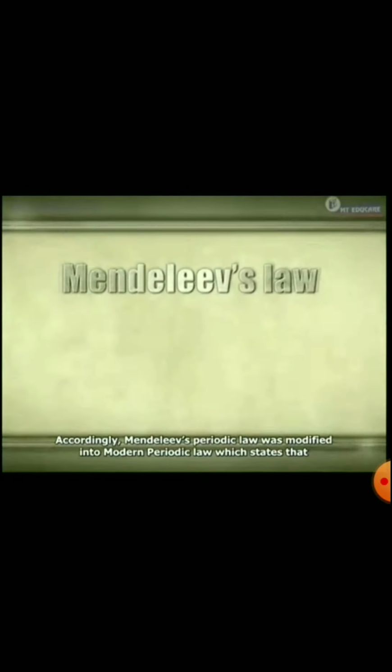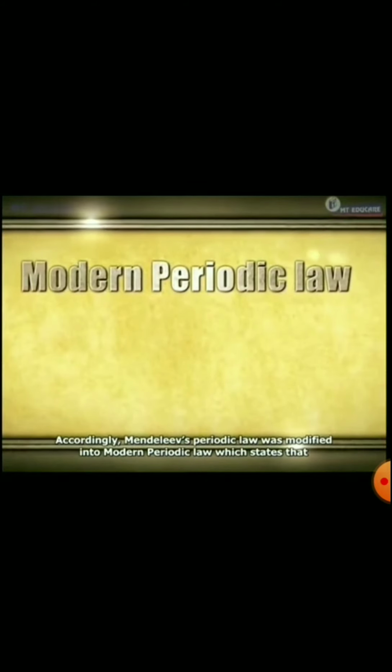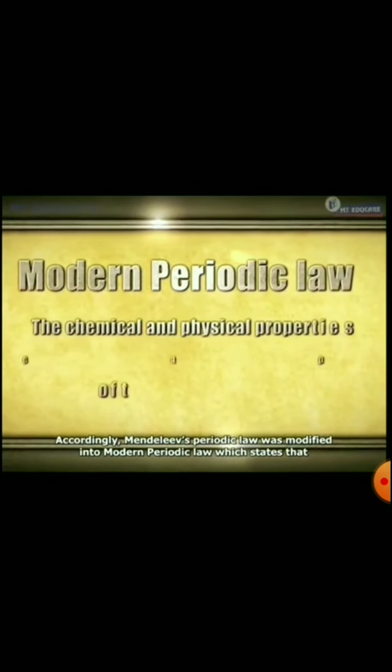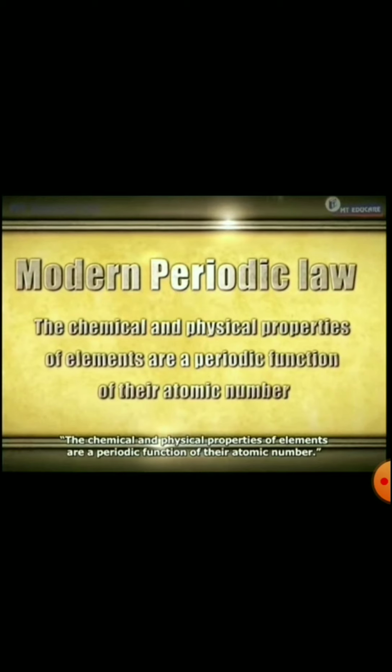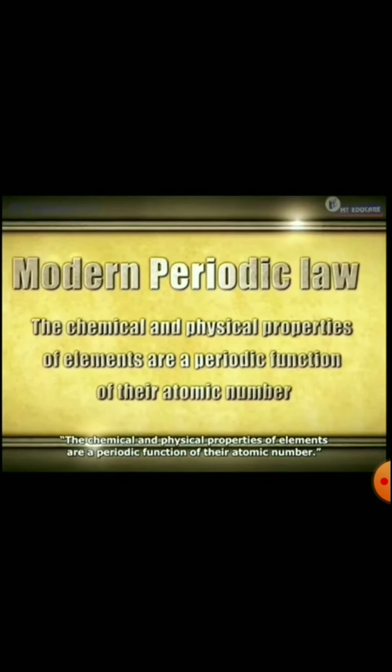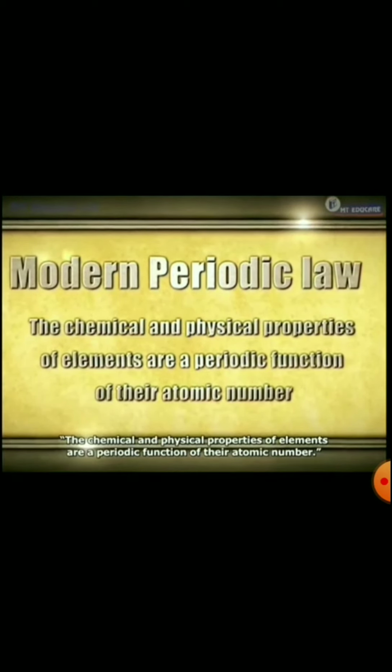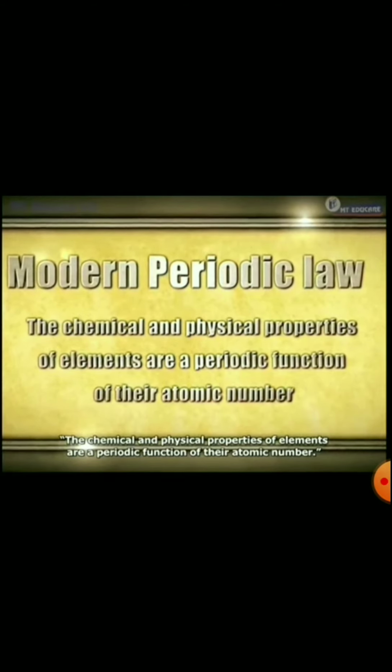According to Moseley, the modern periodic law is: the chemical and physical properties of elements are a periodic function of their atomic number. Moseley gave the modern periodic table. Students, we will learn the modern periodic table in my second part.